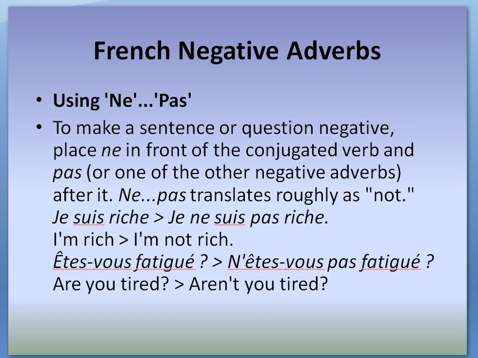Êtes is the conjugated form of être. Ne becomes n apostrophe because the next word begins with a vowel. But because it is an inversion, the pas, instead of coming right after the verb, comes after the verb subject construction. N'êtes-vous pas fatigué?